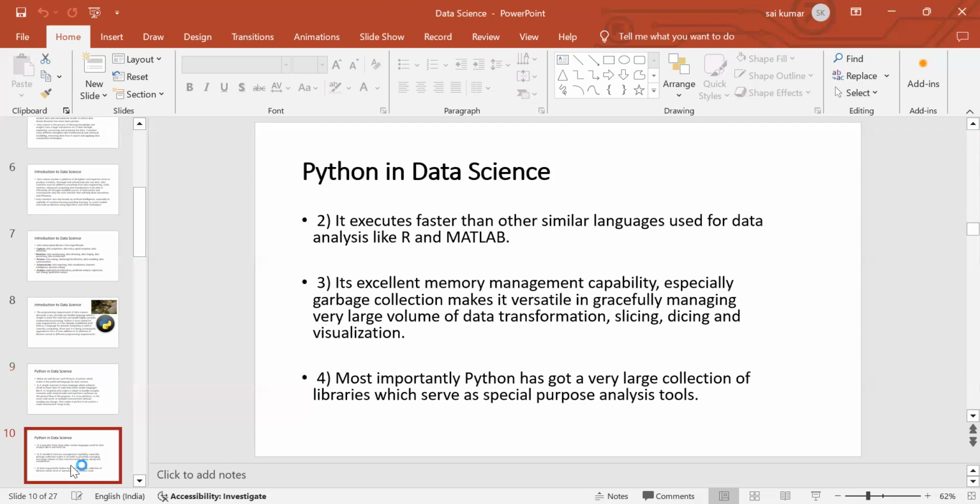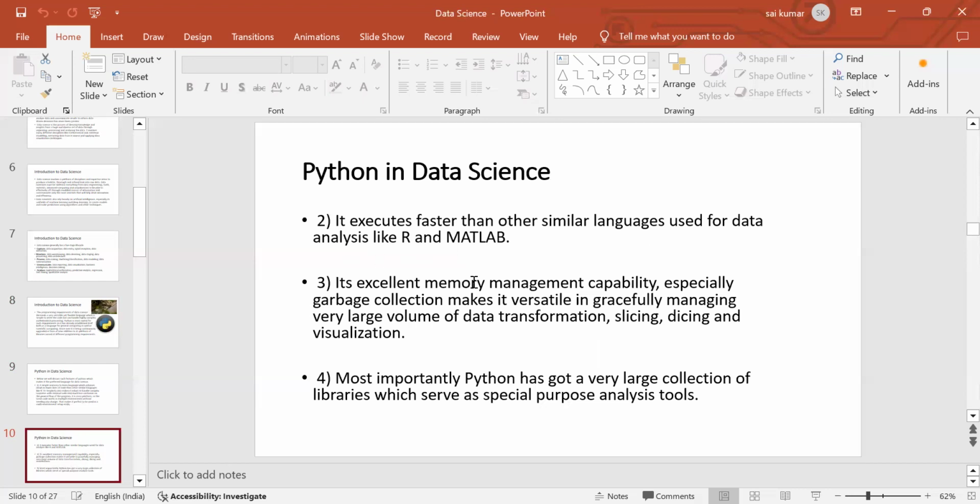Now let's see a few more points. It executes faster than other similar languages used for data analytics like R or MATLAB, so it takes less time. When we develop any project, the main aims are that it runs faster, the cost of the project is less, and it is easily understood by users. These are the three main things. Python makes you learn faster compared to other languages, and it executes faster, so it takes less time to respond to the user. Therefore, we can use Python.